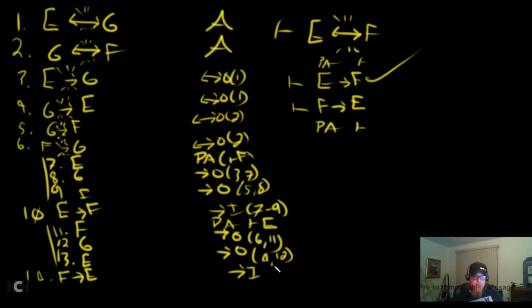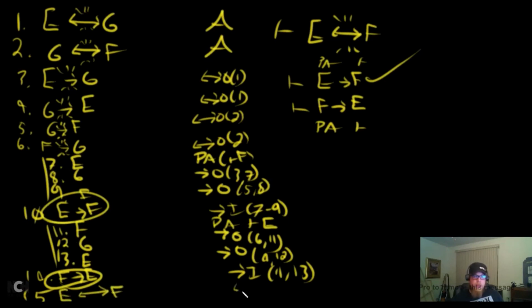Where did that process start? On 11. Where do we finish it? Line 13. And in line 15, look, this thing and this thing, we can just double arrow it in and get E double arrow F. Double arrow in, 10 and 14. And this is indicative of the kinds of problems you'll have on quiz 5.